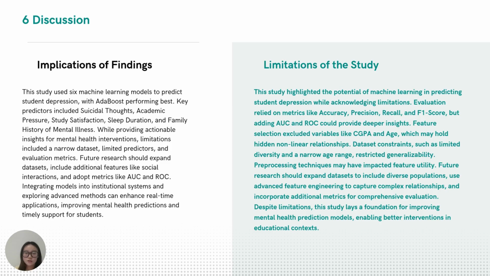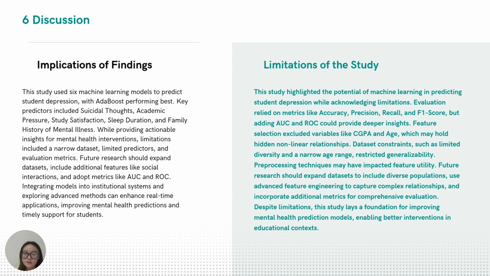Six, discussion. This study used six machine learning models to predict students' depression, with AdaBoost being the best. The main features include digital stress, academic pressure, study satisfaction, sleep, and family history of mental illness. This finding can help create better mental health support.